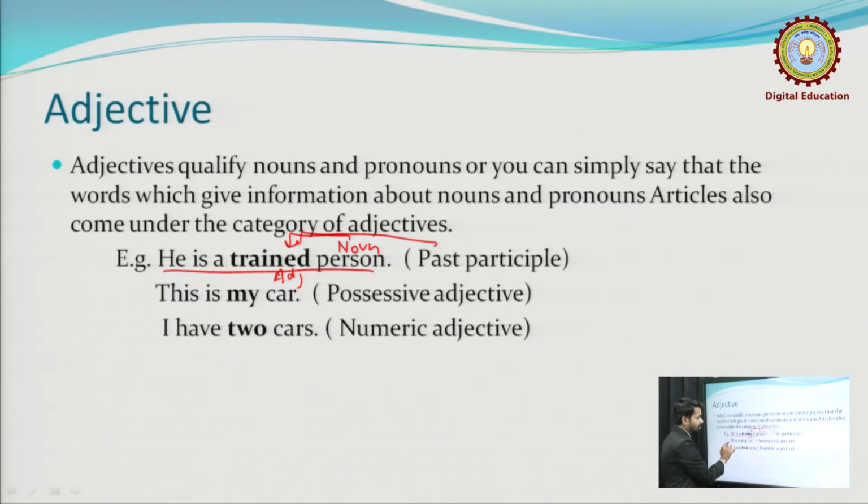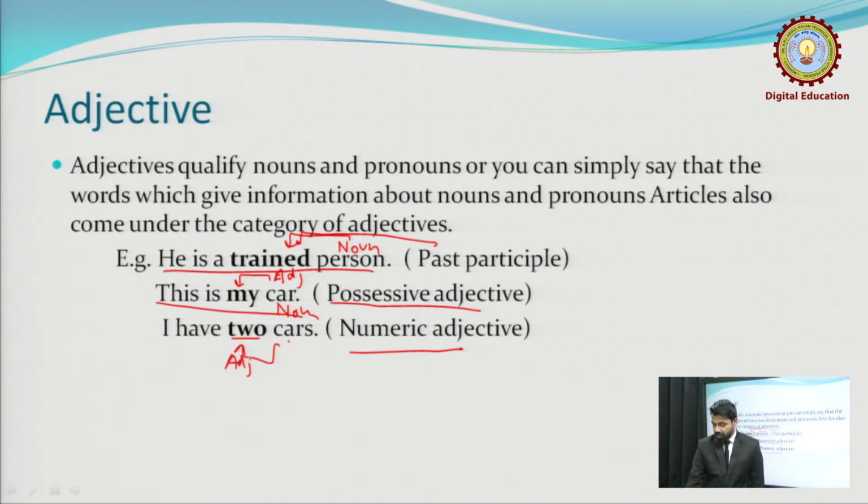Now, next we have, this is my car. Car is a noun, and my is an adjective. Basically this is a pronoun, but here it is working as an adjective. This is called a possessive adjective. Now, in the third sentence, I have two cars. People generally think that good, bad, generous, kind are the adjectives only, but you should know that this is also an adjective, called a numeric adjective, because here car is a noun and two is qualifying it. So, this is an adjective.